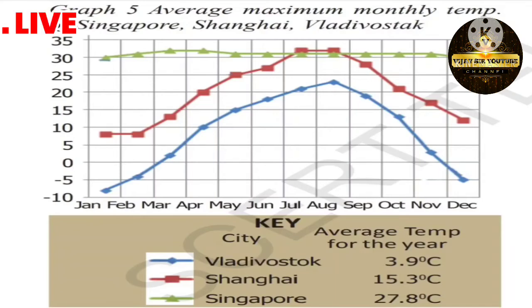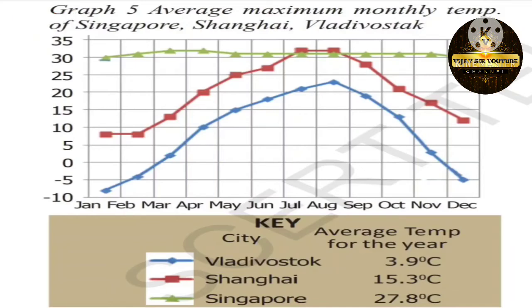Vladivostok's recorded temperature for January is minus 9 degrees Celsius, whereas Shanghai's is between 5 and 10, and Singapore's in January is 30 degrees Celsius, right? So different temperatures are formed because these places are located in different regions.